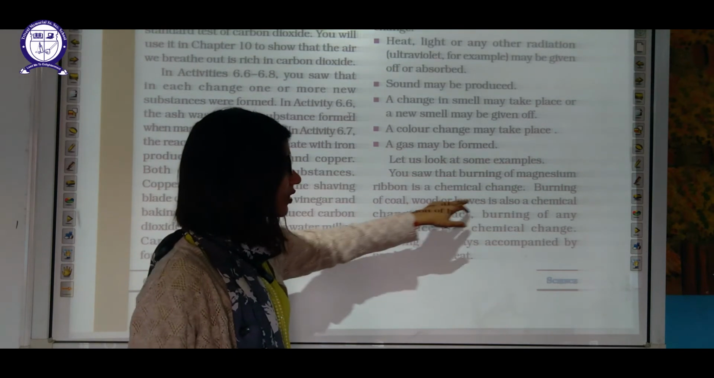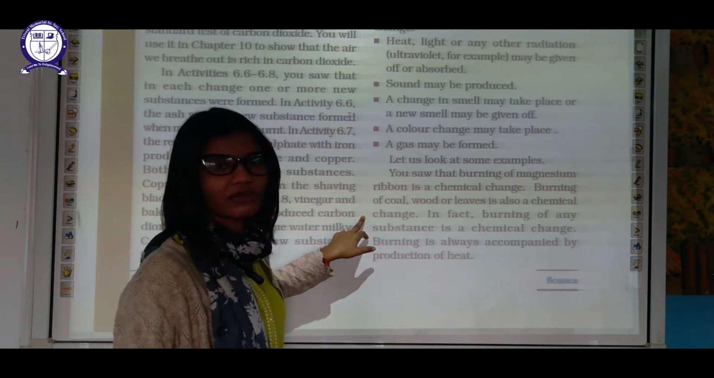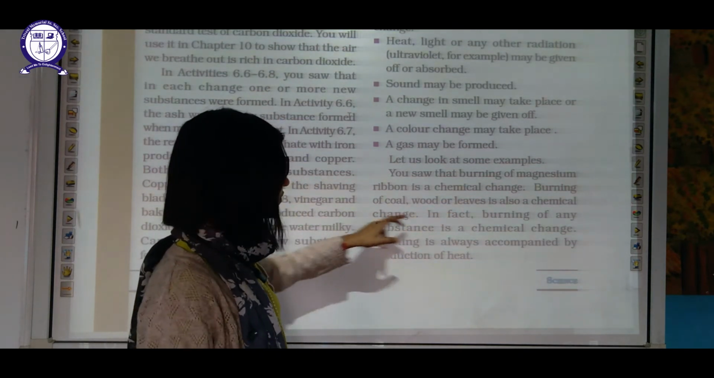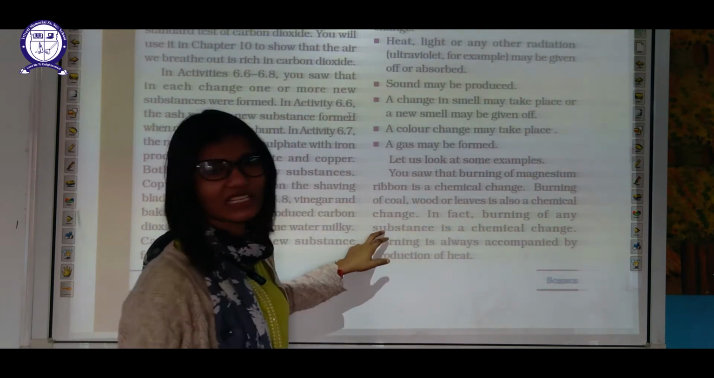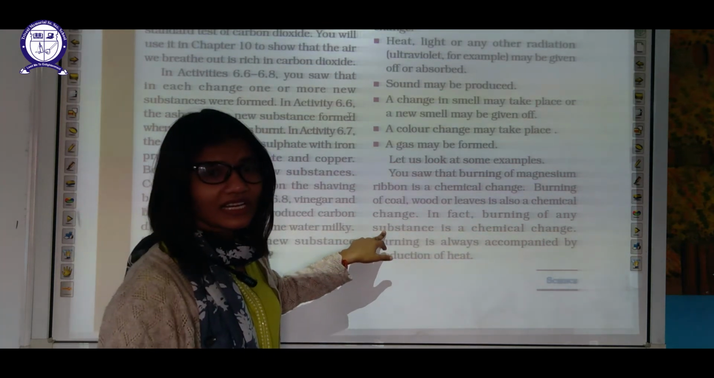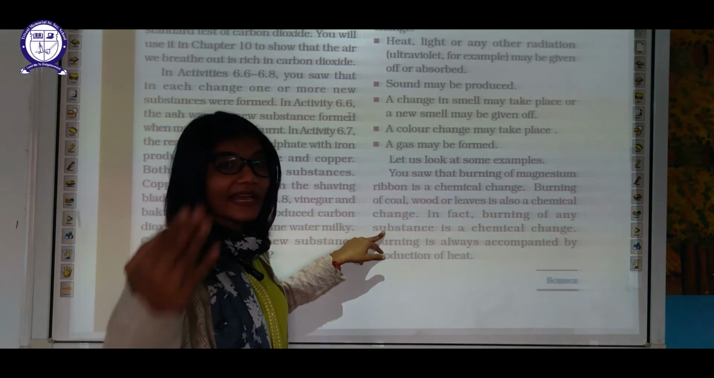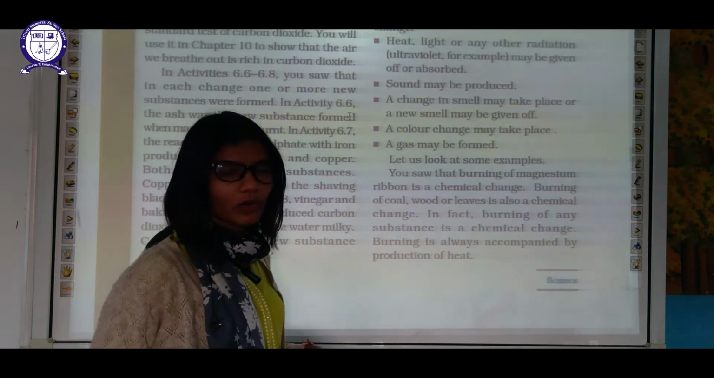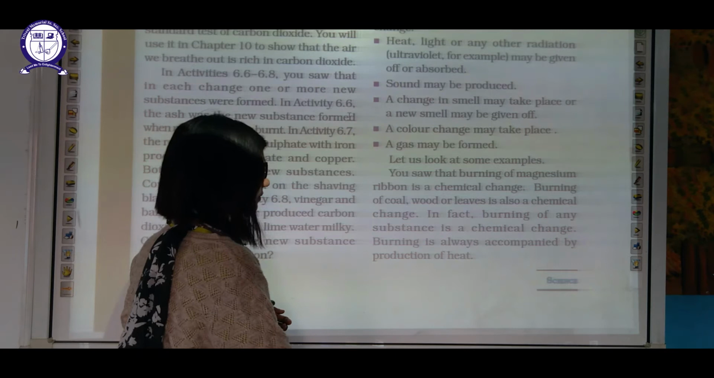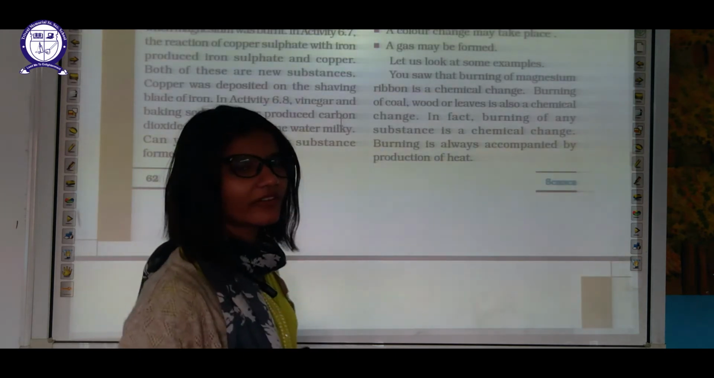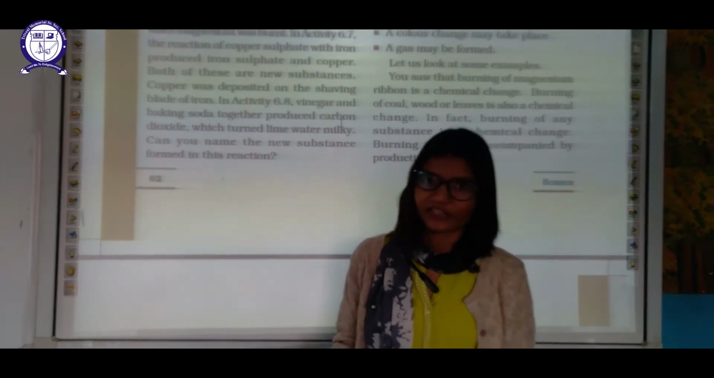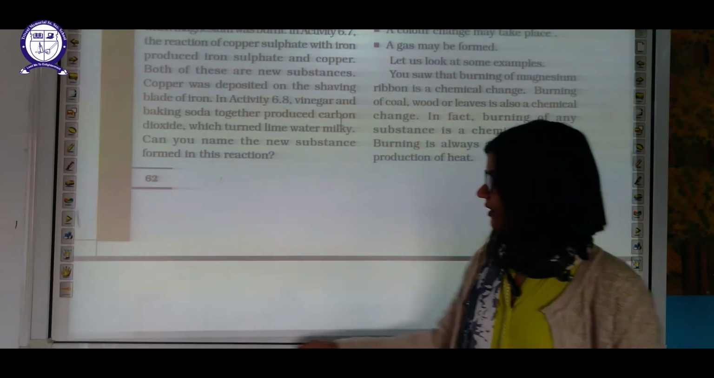Burning of coal, wood, leaves is also a chemical change because it will form ash. In fact, burning of any substance is a chemical change because burning changes that thing into gas and ash only, and both these things are new products. Plus, heat is generated in such kind of reaction, and heat indicates chemical change.